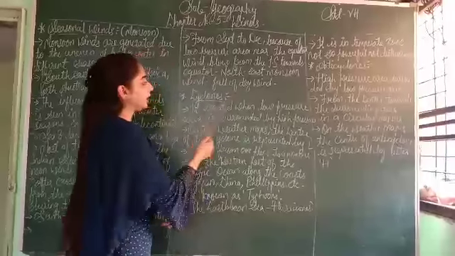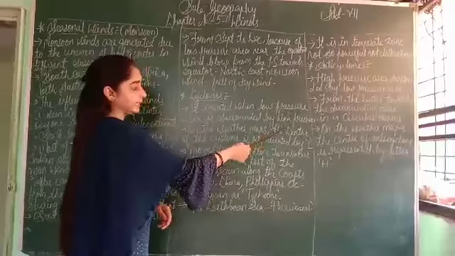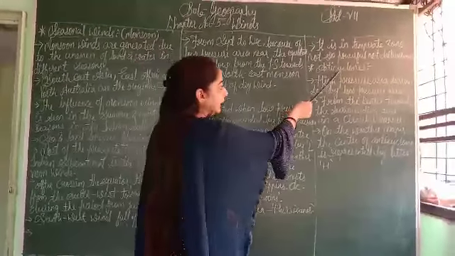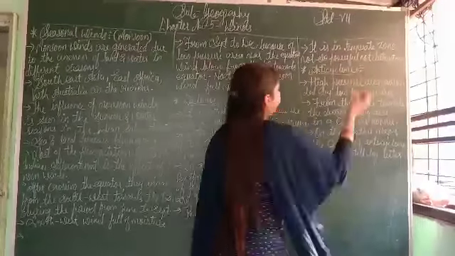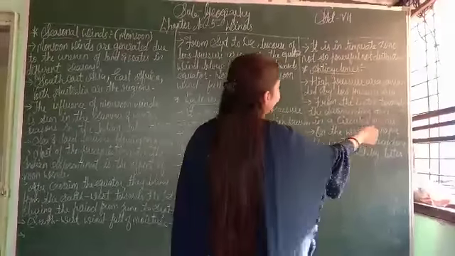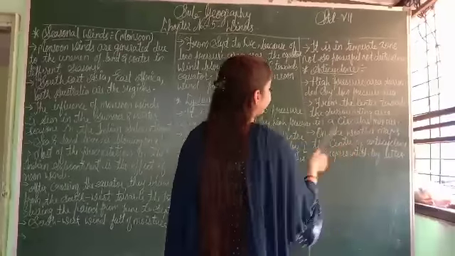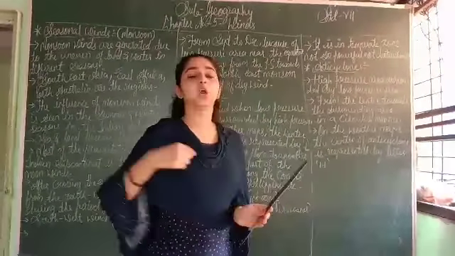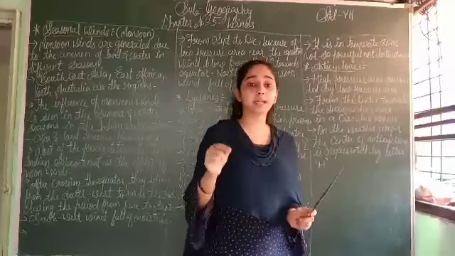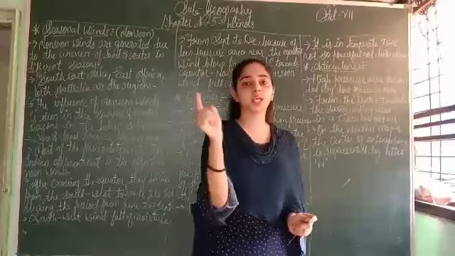In a cyclone we can see that low pressure changes into high pressure, and in an anticyclone high pressure changes into low pressure. Next, from the center toward the surrounding area in a circular manner.